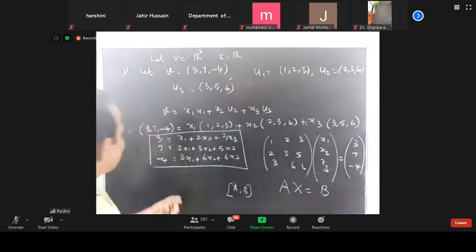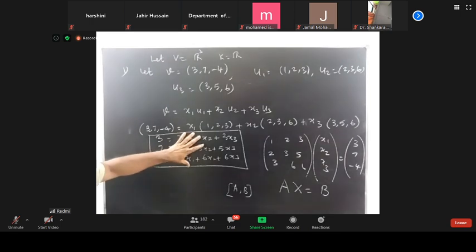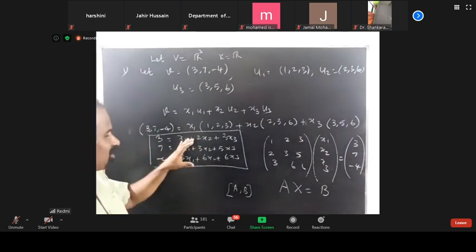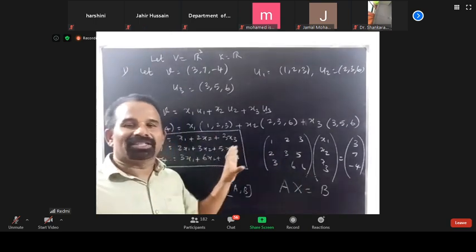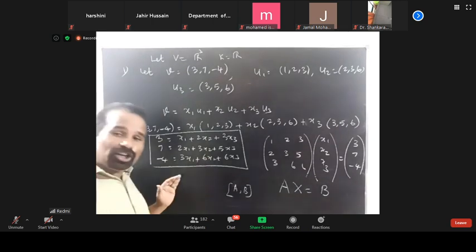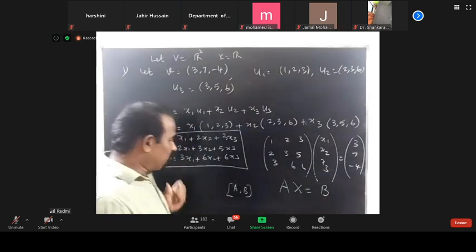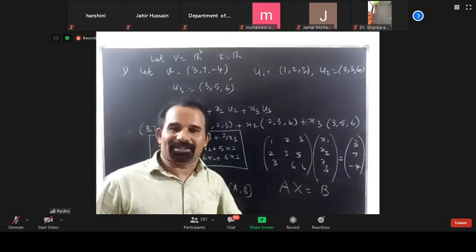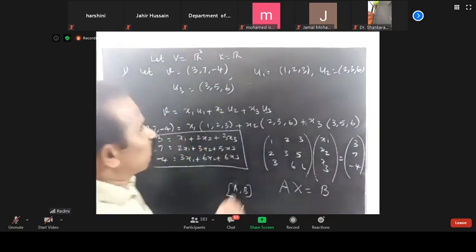Before that, suppose the system is consistent, the system has a solution. If the system is inconsistent, the system has no solution. Suppose the system is consistent, there are two kinds of solutions: number one is a unique solution, another one is infinite solutions. That is most important.